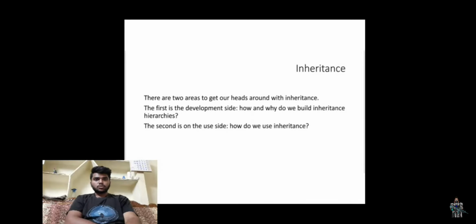Inheritance. There are two areas to get our heads around with inheritance. The first is the development side, and the second is use. How do we use inheritance? Python inheritance. Inheritance allows us to define a class that inherits all the methods and properties from another class. Parent class and child class.